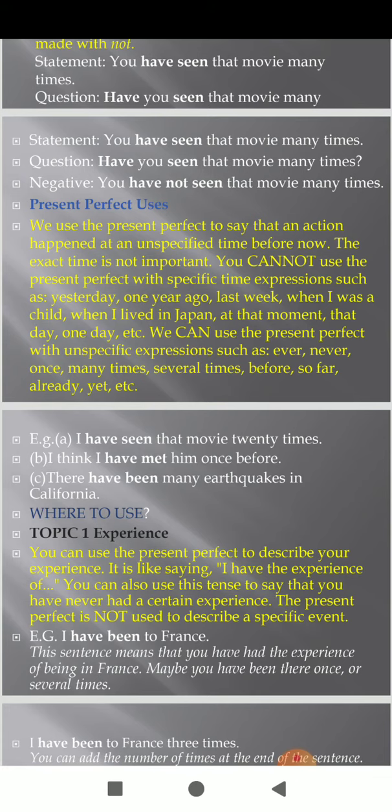So, where to use it? I have told you earlier that it is used for actions or events that begin in the past and have continued in the present, to show an action that has been completed, and to indicate a time period that has not yet finished.